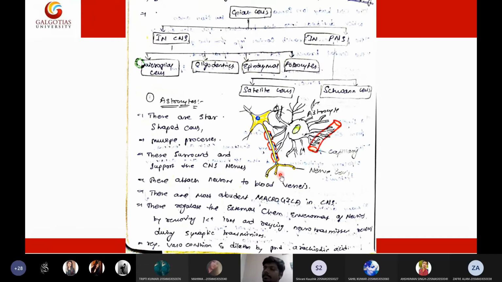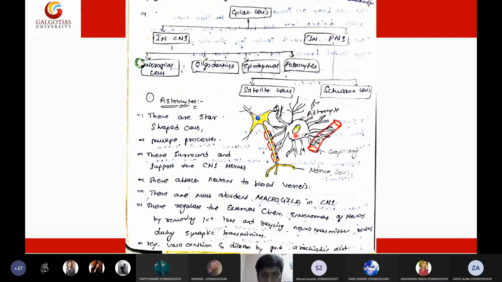Yes, sir. Okay, so this is a neuron. In this neuron, here we have a blood vessel. Now this neuron should get some nutrition. This nutrition is provided to the neuron with the help of a supporting cell, which is the astrocyte.